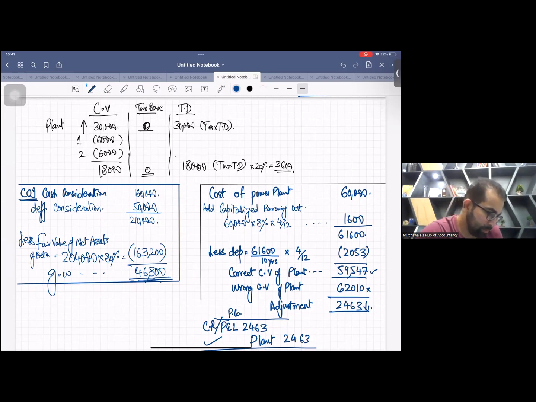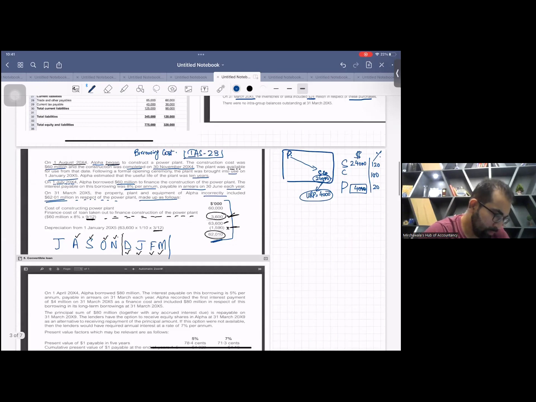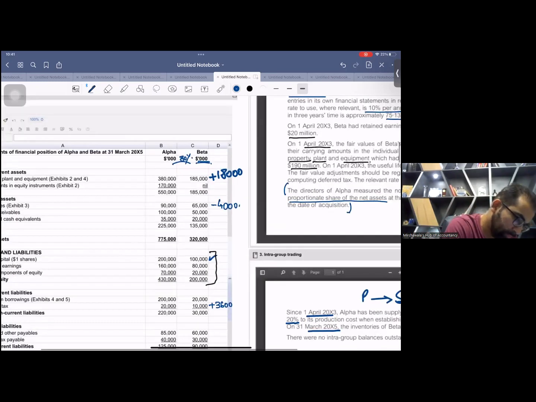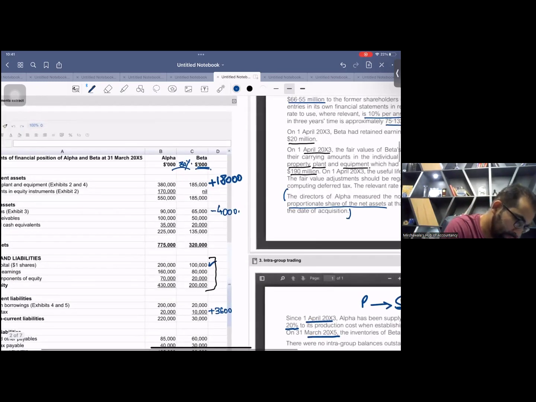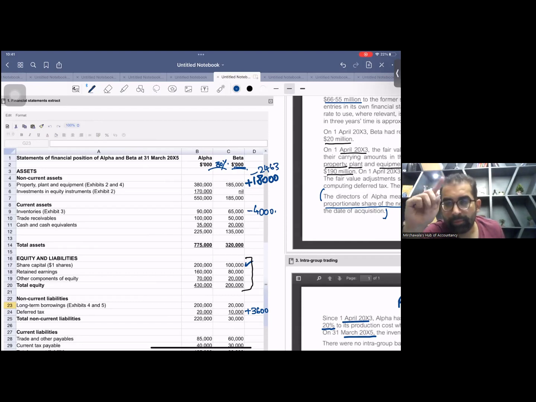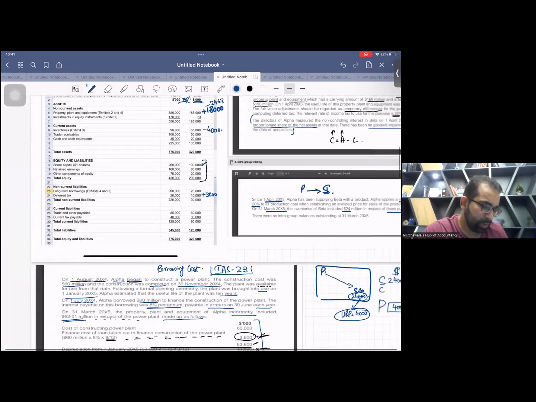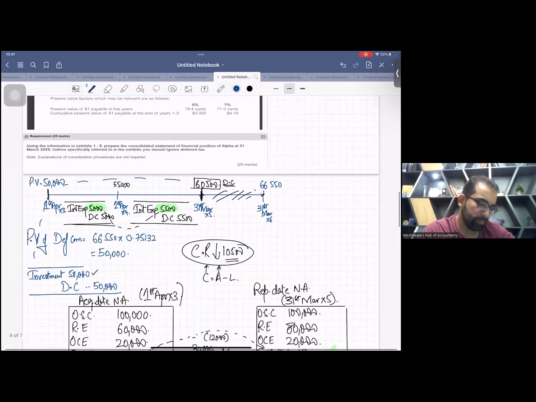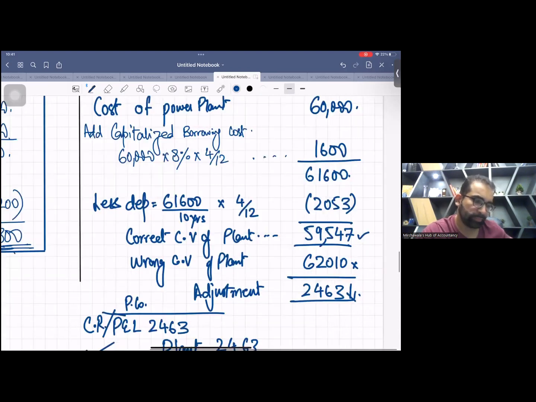Let me reduce the plant so that we don't forget. See this, minus 2463. These are all things you have to adjust in the final SOFP. One thing in the CR and the other thing in the final SOFP. Okay, so one more adjustment done.